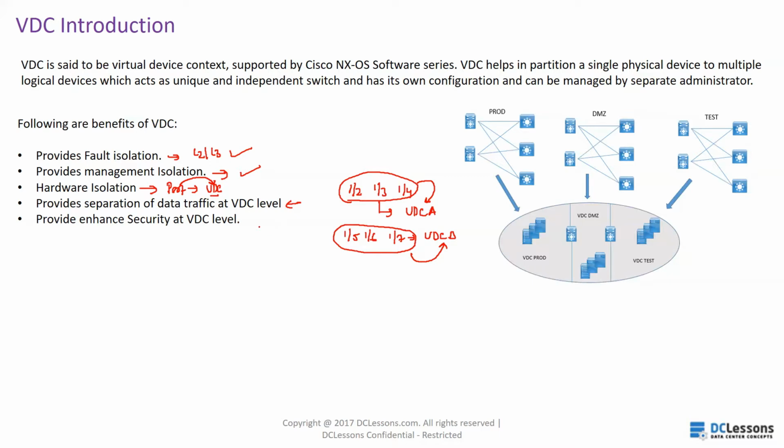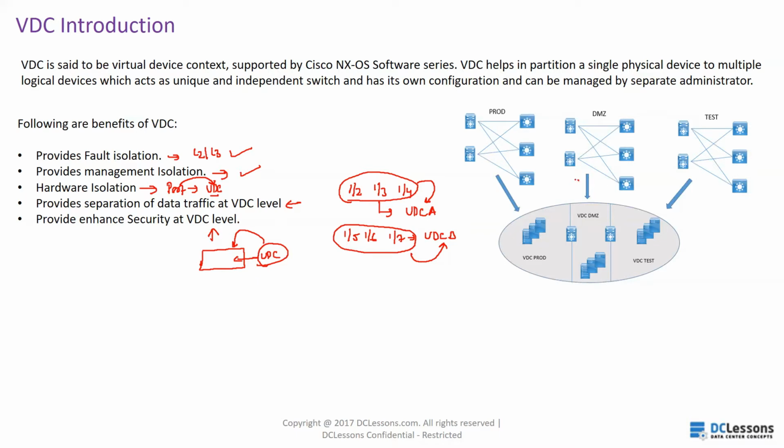Another benefit of the VDC is it provides the separation of the data traffic at VDC level, and it provides enhanced security at the VDC level. Why? Because if you configure any security policies in a particular VDC, those security policies will be applied to that particular VDC only. It will not be replicated or used in another VDC.